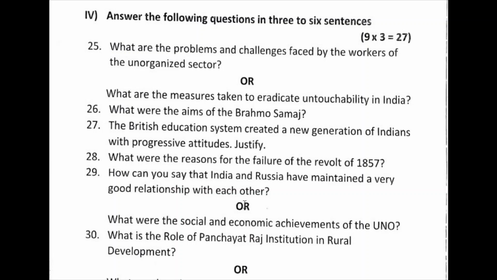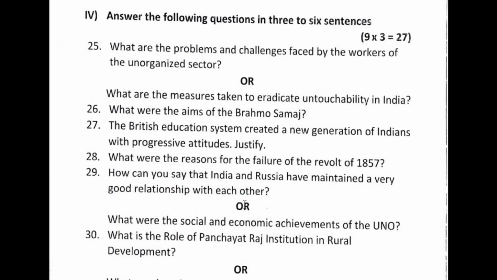Now 29th question. How can you say that India and Russia have maintained a very good relationship with each other? Very important one. In spite of non-aligned policy, India and Russia had maintained good relationship. Russia condemned China's aggression in 1962, supported the liberation of Goa in 1961, and mediated Tashkent Agreement between India and Pakistan in 1966.